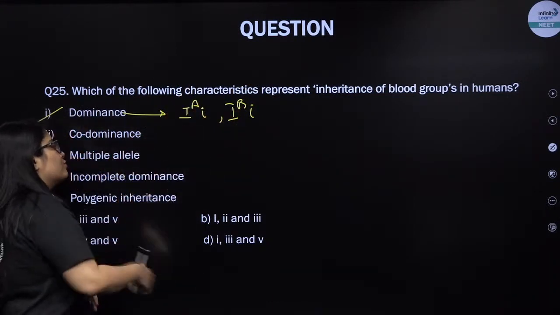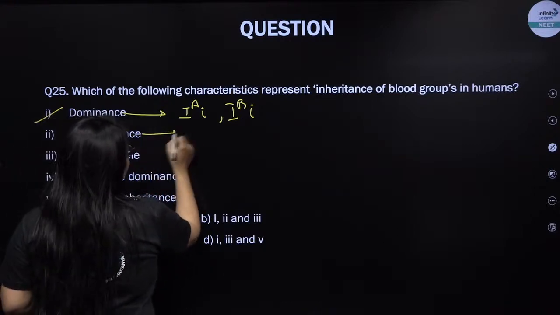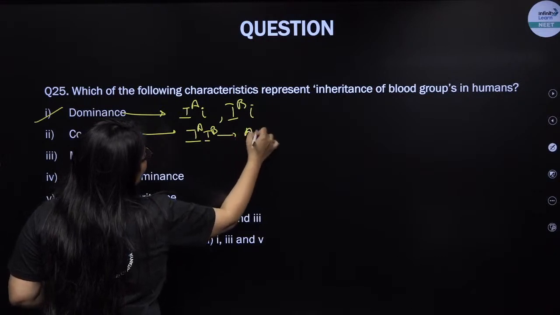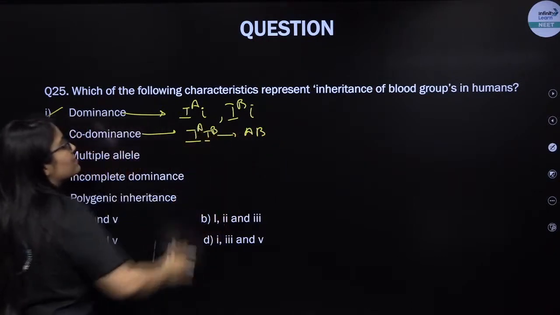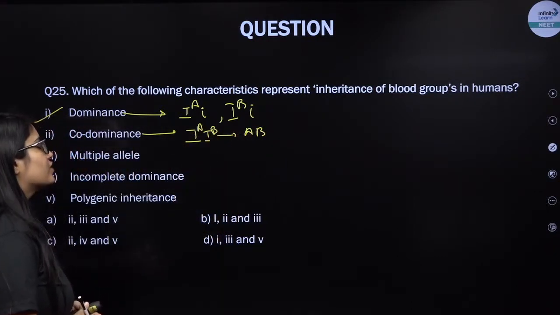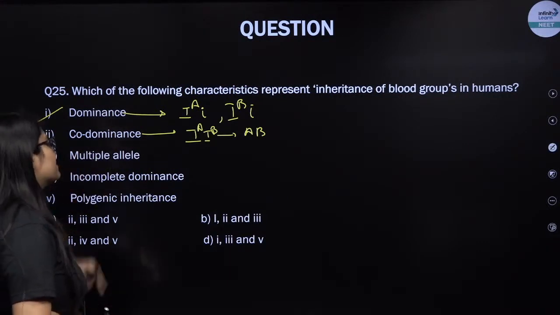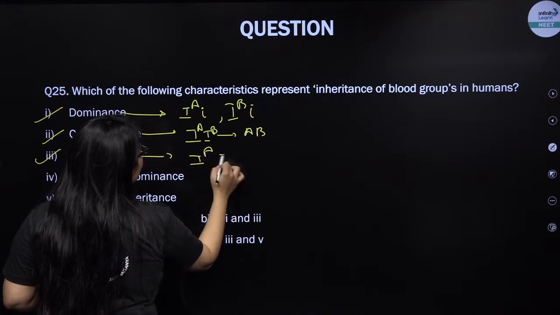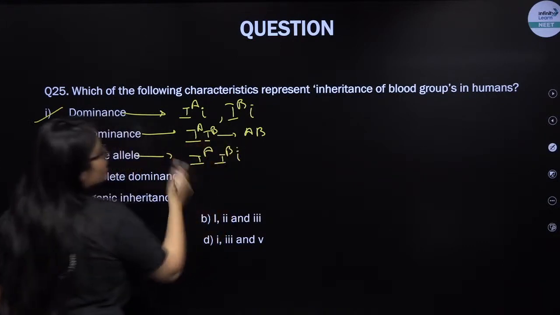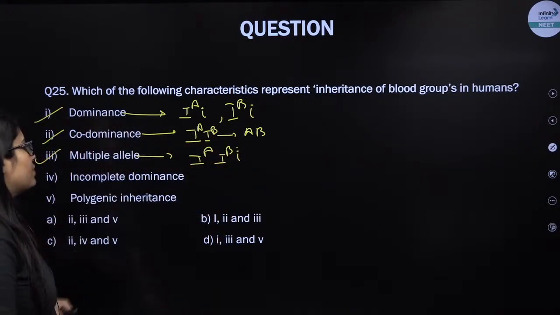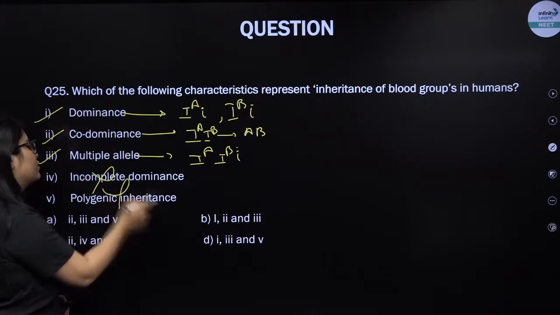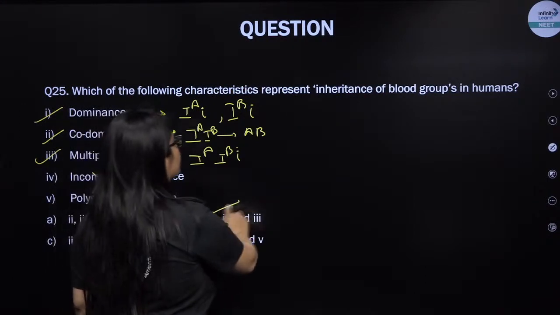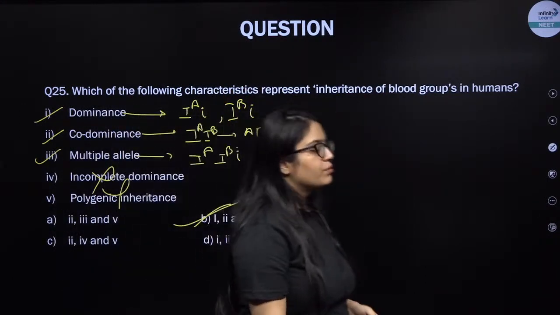Codominance. So the human blood group system also gives you an example of codominance when the genotype is IA IB. So here AB blood group is expressed, both the alleles are equally dominant over each other in the heterozygous condition. Yes, it is an example of multiple allelism also, because there are more than 2 alleles. 3 alleles are possible. Incomplete dominance, no. Polygenic inheritance, no. So what is the right answer? 1, 2 and 3 are the ones that represent the characteristics of the human blood group system.